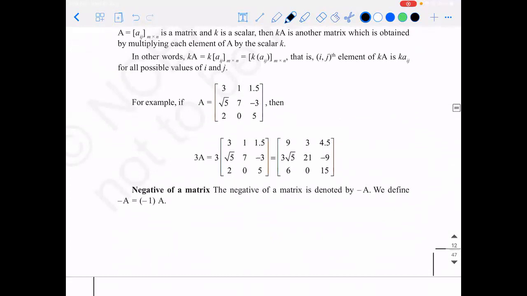So I will take an example directly. If there is a matrix A that is given 3, 1, 1.5, root 5, 7, minus 3, 2, 0, 5. If I ask you what is 3 times A, what will you say? 3 multiplied with each element of the matrix. Yes, that's right.